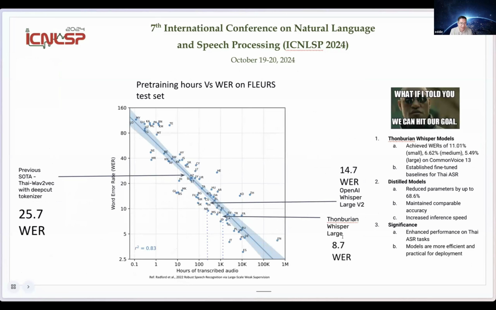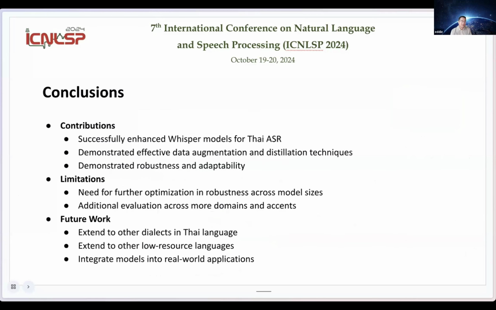And we could also train a distilled model which reduces parameters by up to 68.6%, but the word error rate is comparable to the teacher model. And so these are some of the contributions that we achieve from our work.